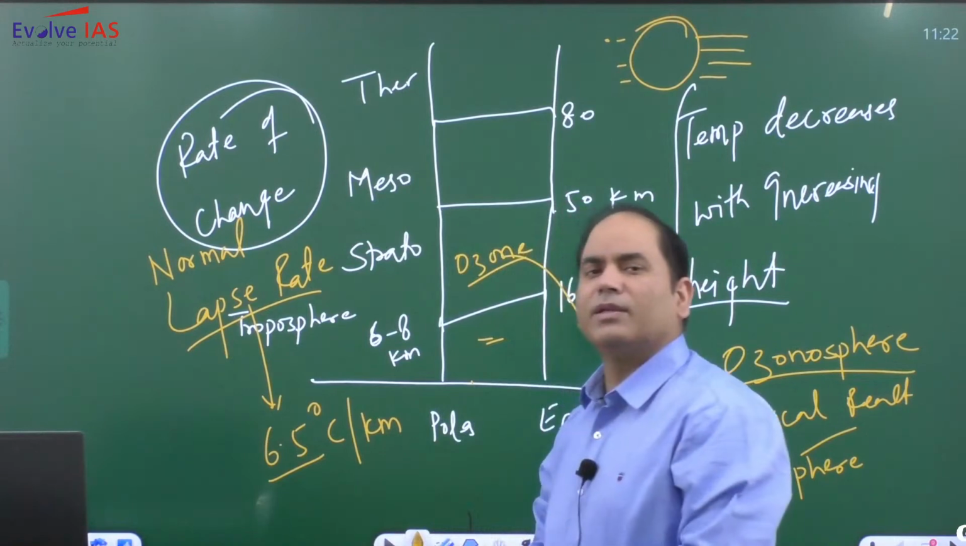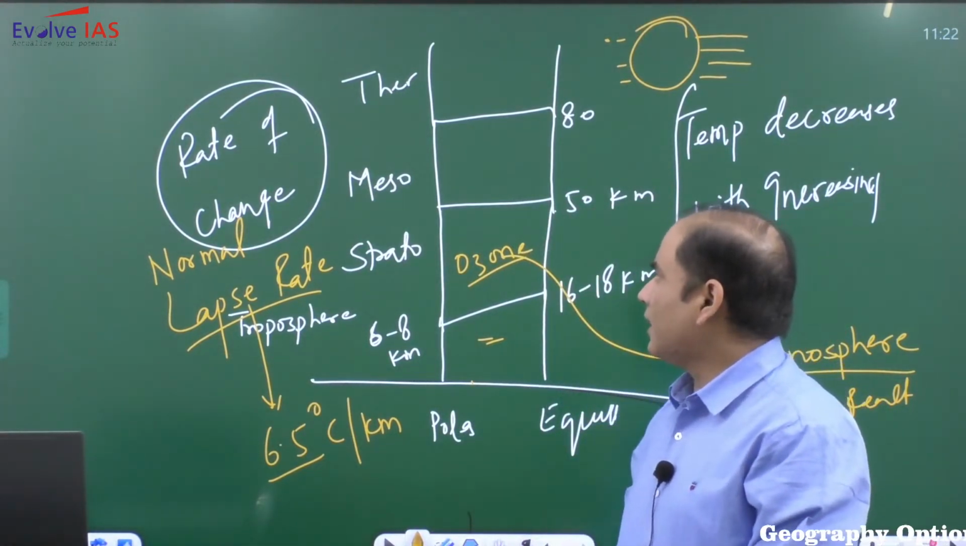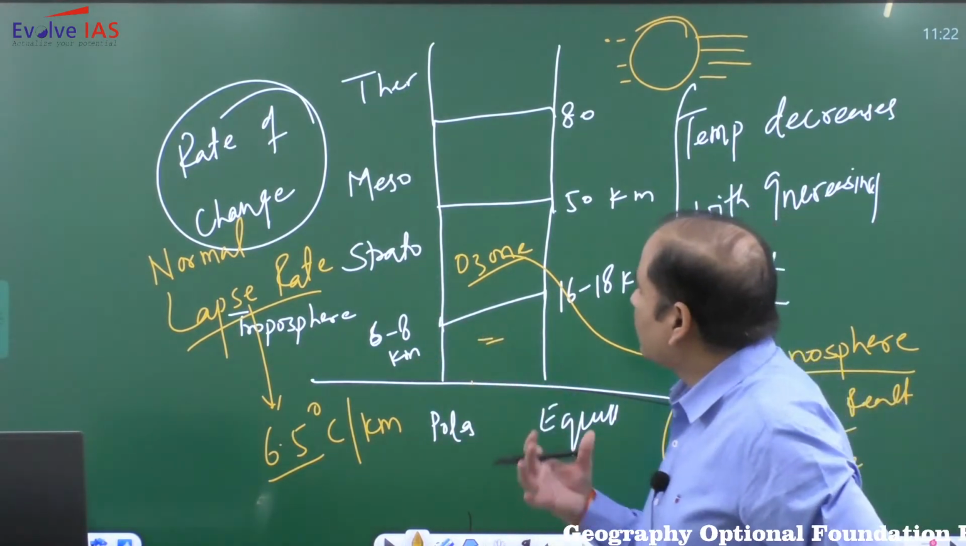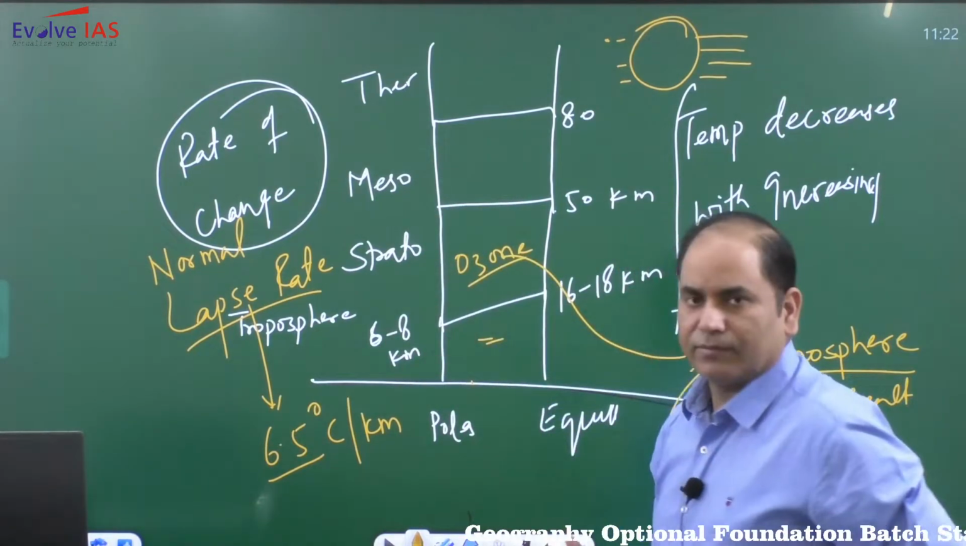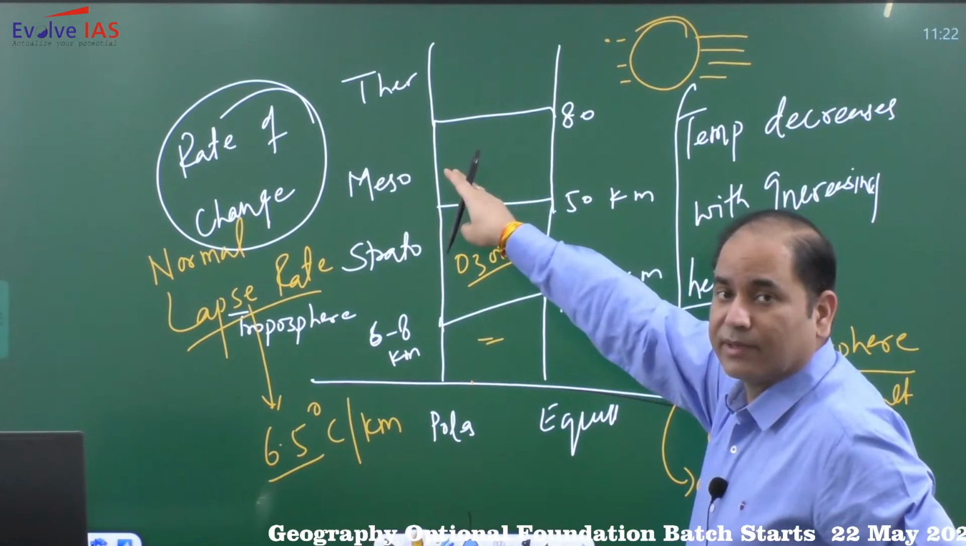Coming to the mesosphere, it will not have much climatic or atmospheric importance, but the only thing is that some of the celestial objects that come in will get burned here. In the mesosphere, again temperature decreases with increasing height.